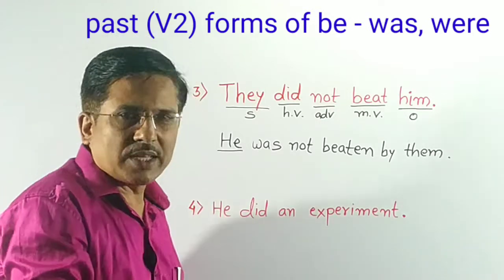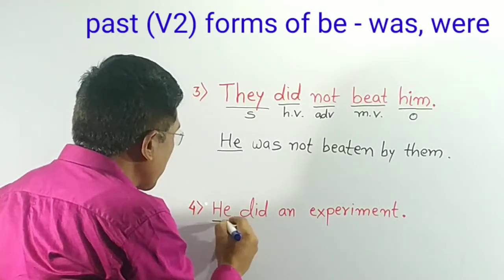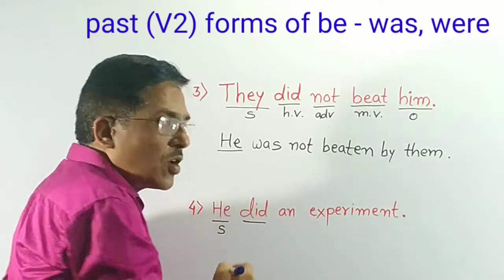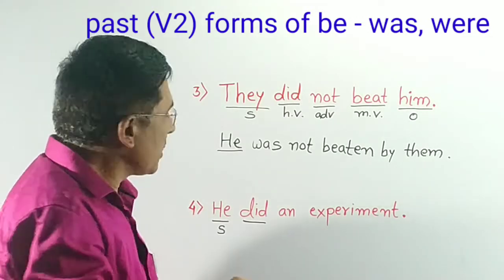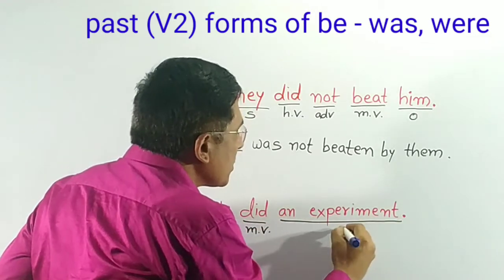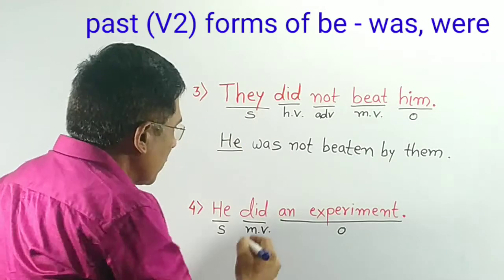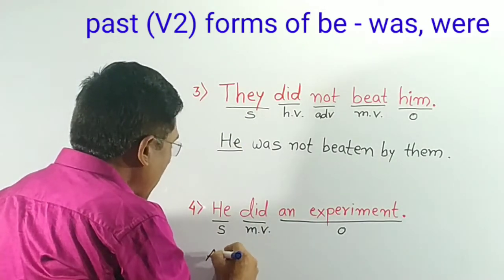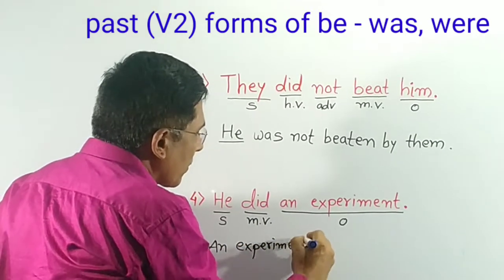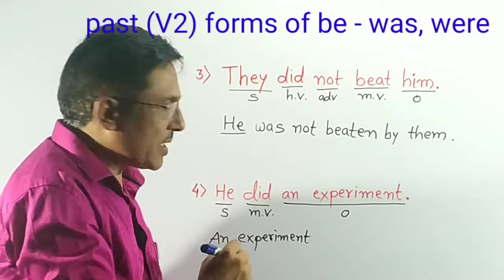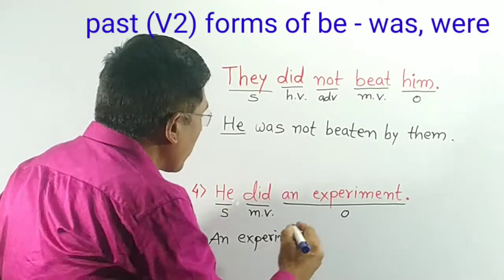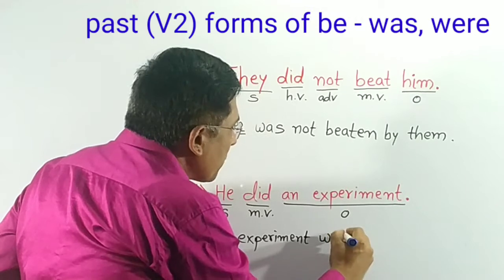Now see the fourth sentence. Here he is subject, did is present, but here did is not a helping verb. It is here the main verb. And experiment is object. First take the object, an experiment. Here did shows simple past tense. Use the past form of be, was. An experiment was.